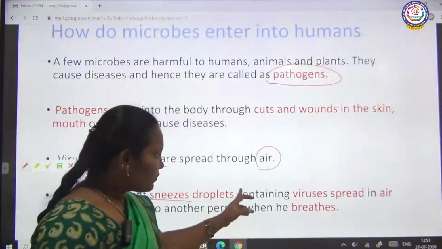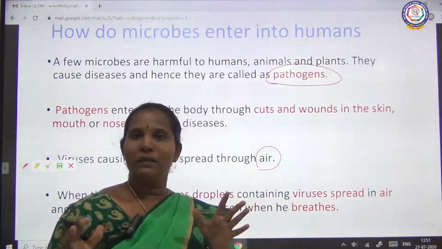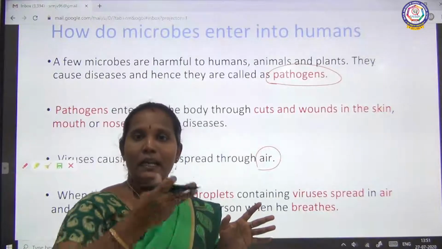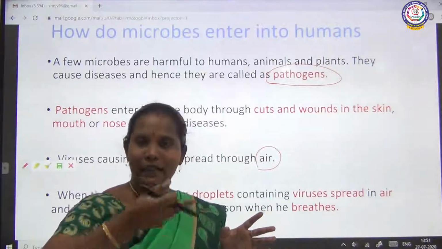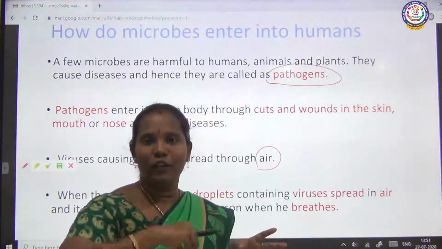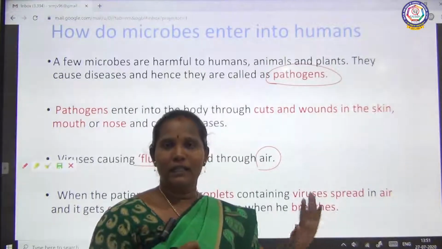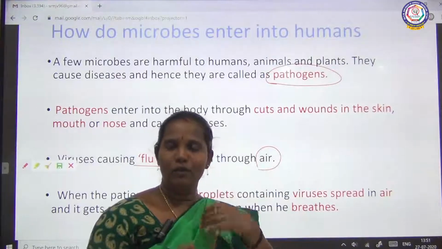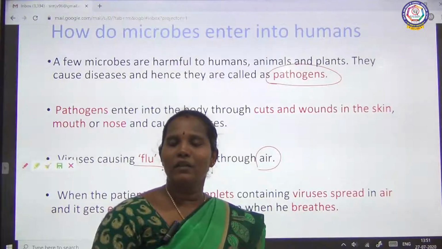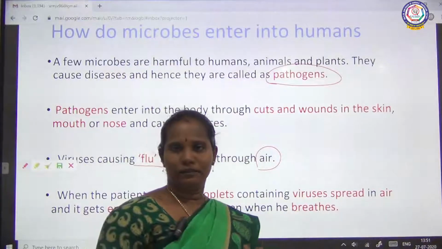So if a normal person is sitting near the patient, that person inhales the air through the nose, and the microbes can easily enter through the nose. Then if they are talking or if they touch anything, it can enter through our hand into our mouth also. This is the way microbes enter a living thing, from an affected person to another normal person. Is it? See.